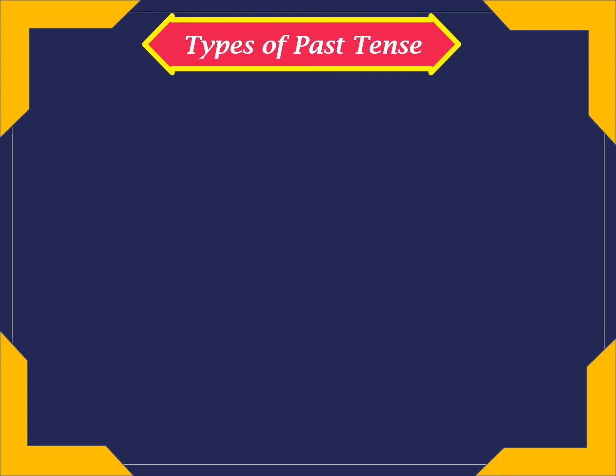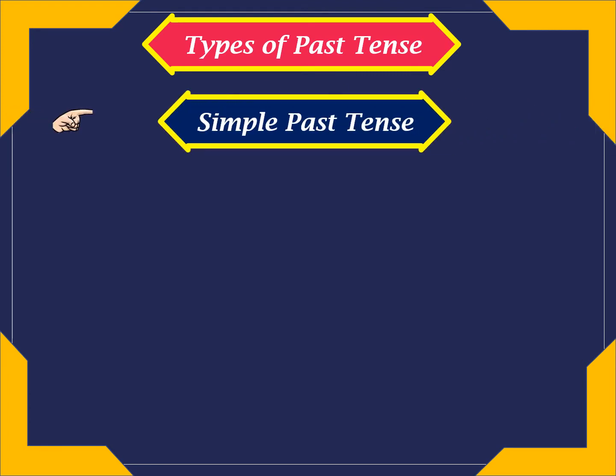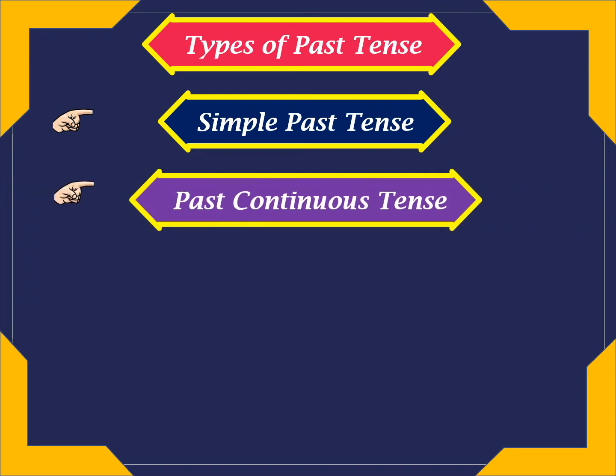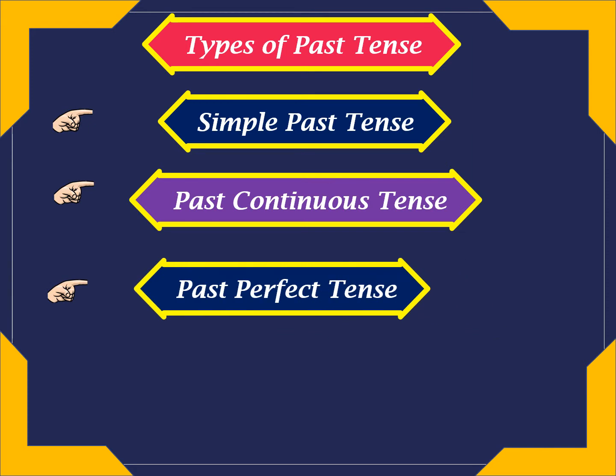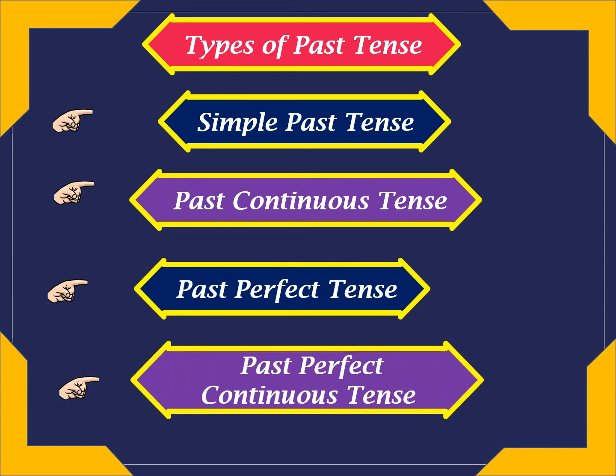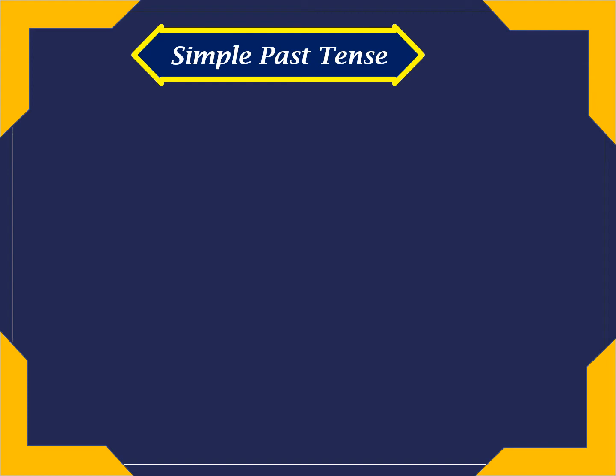Types of past tense: simple past tense, past continuous tense, past perfect tense, past perfect continuous tense. Let's discuss one by one. The first one is simple past tense.